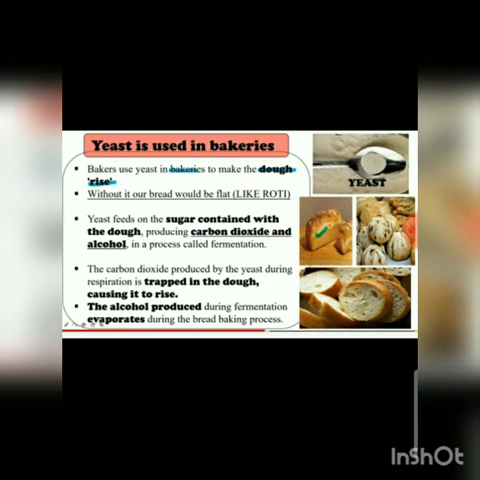Yeast is used in bakeries. Bakers use yeast in bakeries to make the dough rise, to make it fluffy. Without it, our bread would be flat like roti. Yeast feeds on the sugar contained in the dough, producing carbon dioxide and alcohol, and this process is known as